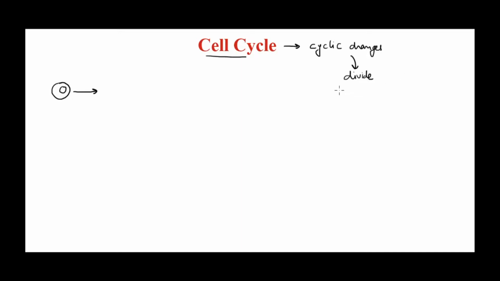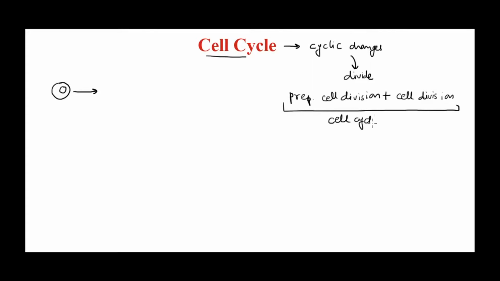So that whole process of preparation for cell division, this is how I remember, this is how I understand it. The preparation that a cell needs to divide and the actual process of cell division. Okay, these two things make a cell cycle. Okay, more you will understand as we go on.